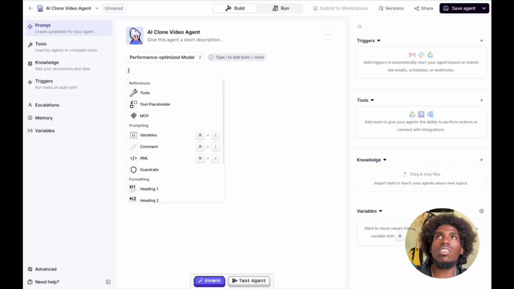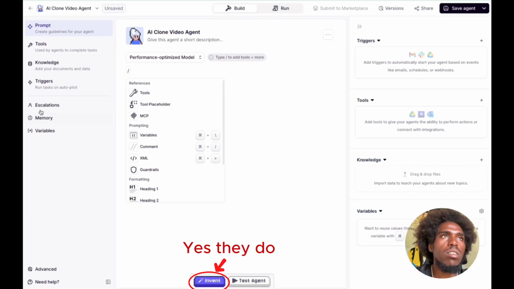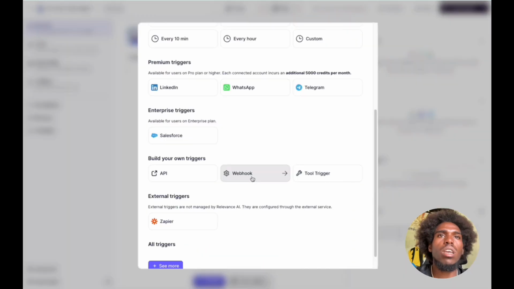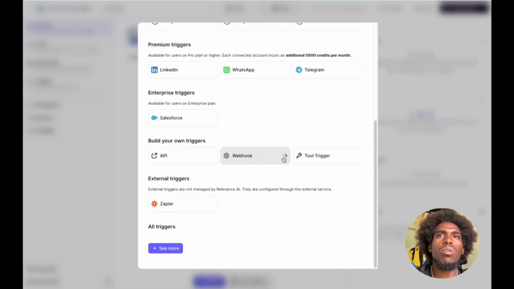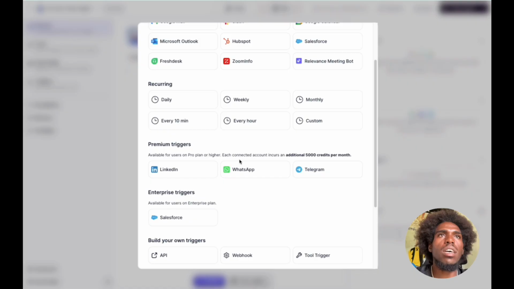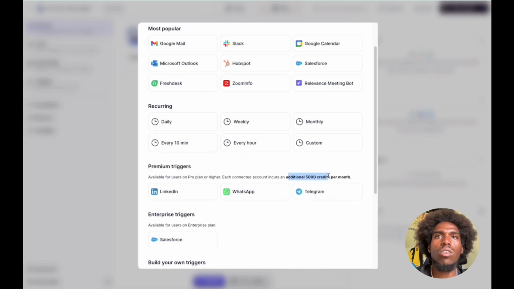So I didn't look at any tutorials or anything. I just decided to jump straight in. I wonder if there's a way to prompt. Do they have an AI assistant that I can prompt in here and it'll just build this for me? Probably not. Okay, so you can use a webhook, tool trigger, API, recurring daily, WhatsApp, 5,000 credits.